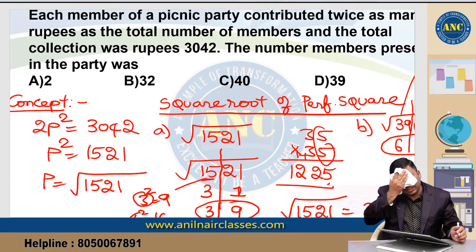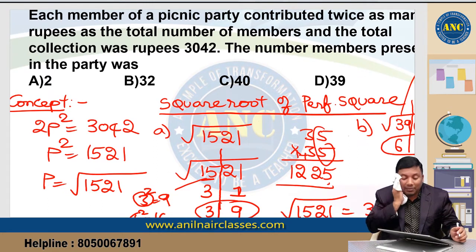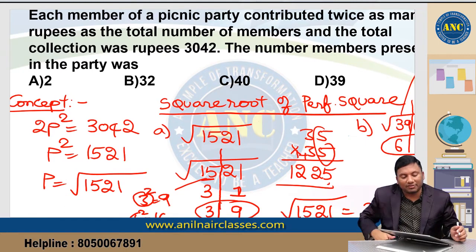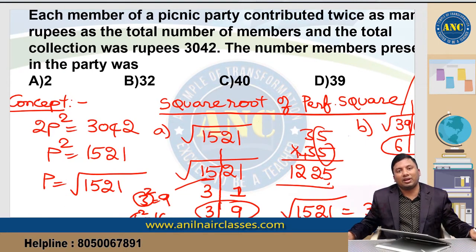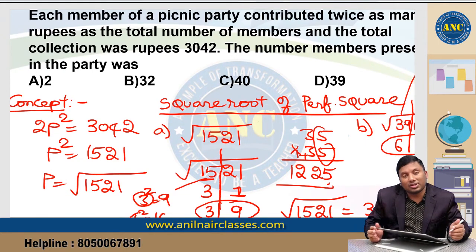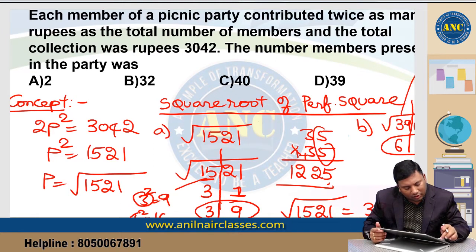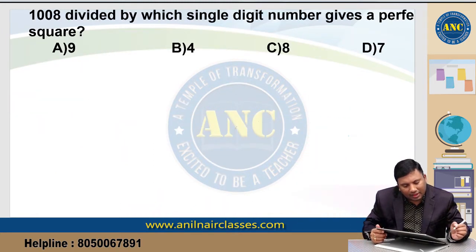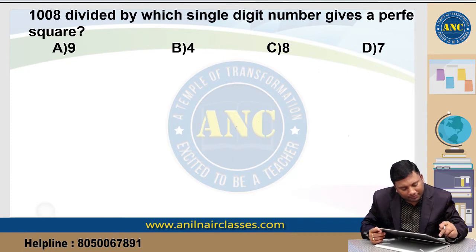First one, we have discussed so many logics. Odd number on squaring is an odd number, that is the first logic. How to find the square of a number from 35 to 75 is the second logic. How to find the square root of a perfect square. Still I will discuss more and more problems as I proceed. I hope the first one is clear. Second one, see the question.